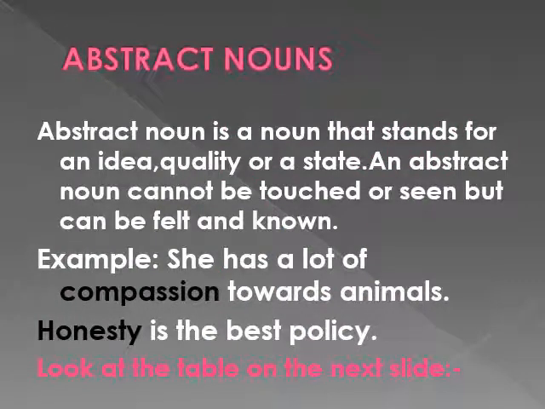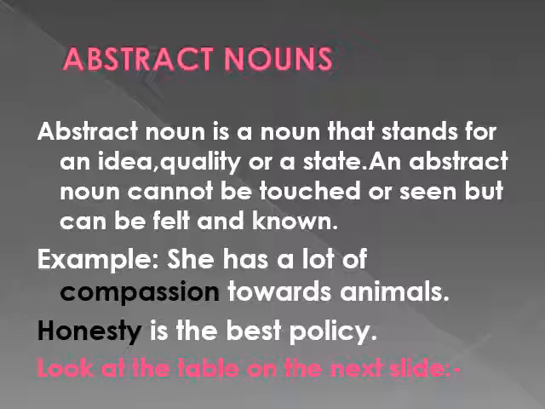So children, next noun is abstract noun. Abstract nouns are words that stand for an idea, quality, or state. An abstract noun cannot be touched or seen but can be felt and known. As example, she has a lot of compassion towards animals. Honesty is the best policy.